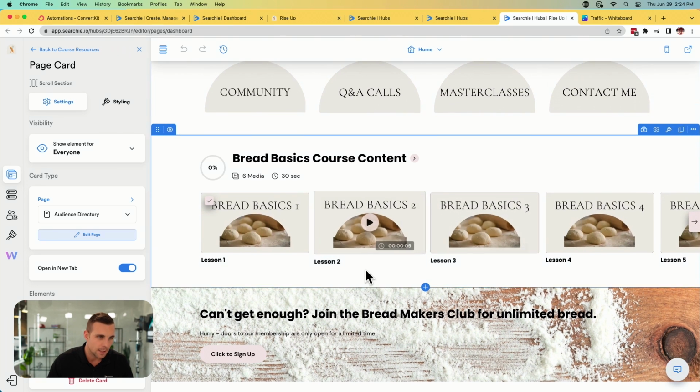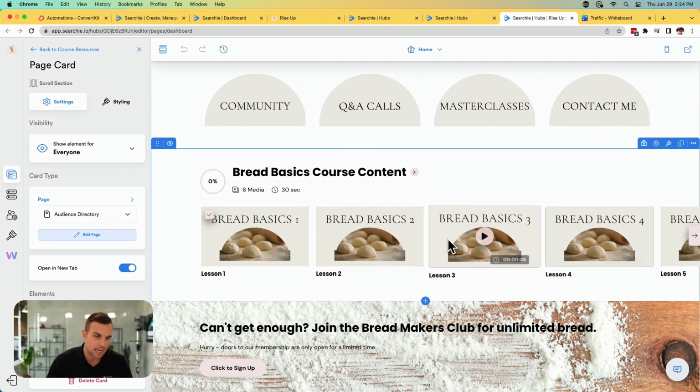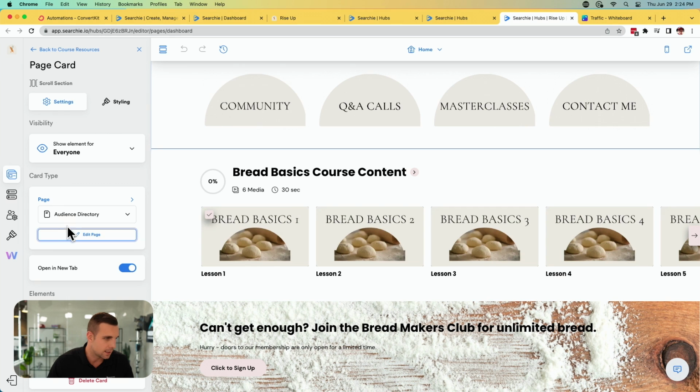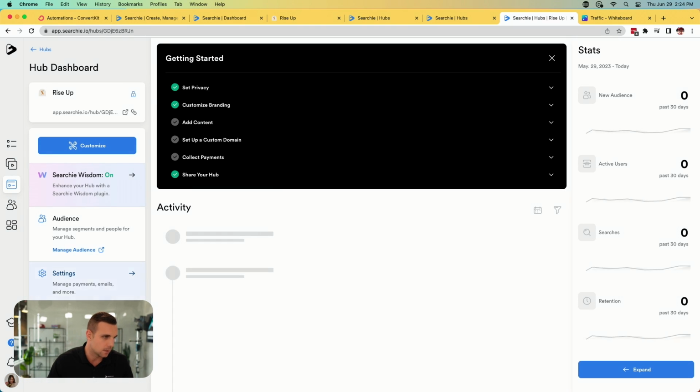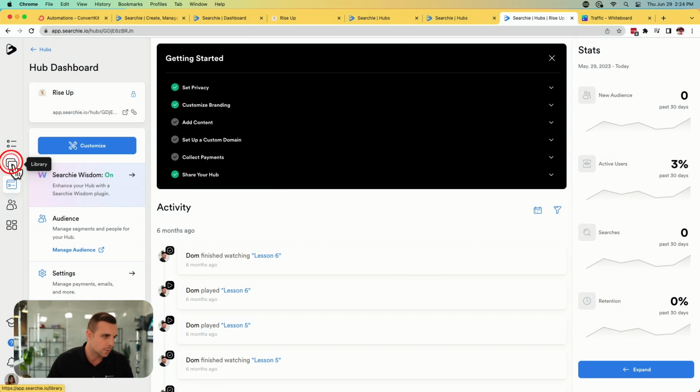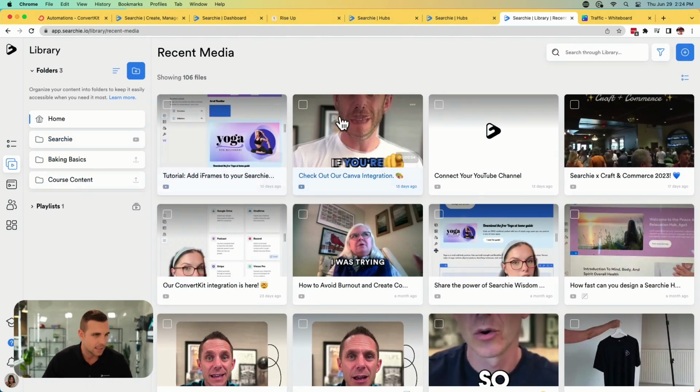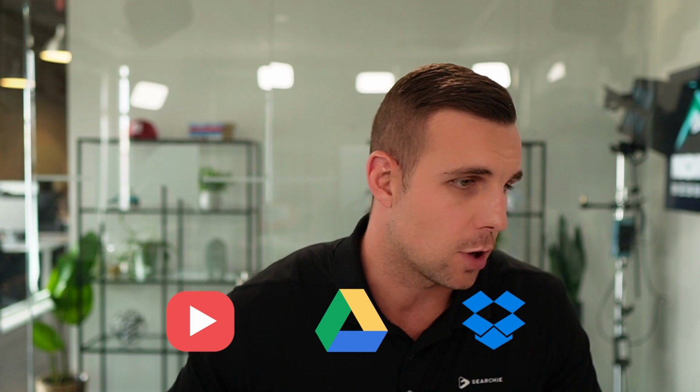What we need to do is upload all of our content so that we can host all of that within our membership. So we're going to exit out of this hub editor. We're going to come over to the library. Okay, and this is awesome. You can upload your own stuff here, or you can actually add things like your YouTube channel or a Google Drive, a Dropbox, any of that.